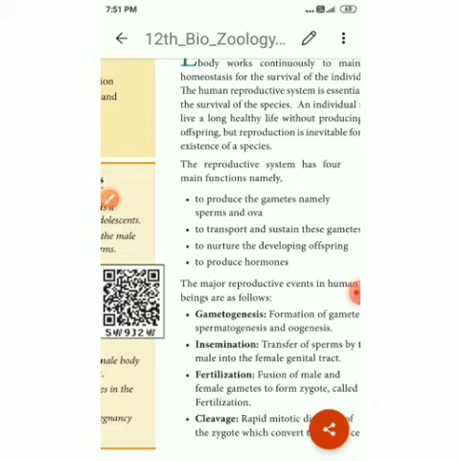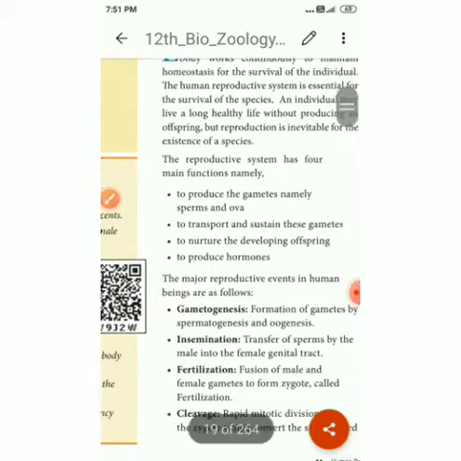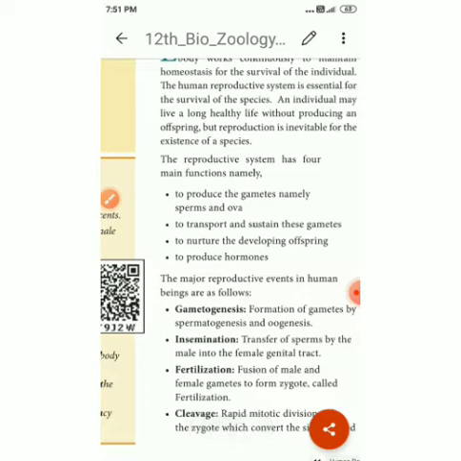So what are the major reproductive events in a human being? First, gametogenesis. Gametogenesis means formation of a gamete, in the process of spermatogenesis or oogenesis. Spermatogenesis produces sperm. Oogenesis produces an ovum or egg. Second, insemination. The formed sperm is inserted into the female genital tract. That is called insemination.